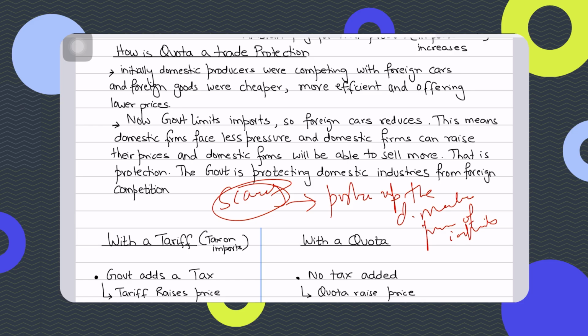Imported cars are part of the same Pakistani market, right? They're sold in Pakistan. So, because imported cars are part of the same market and they are competing with domestically produced cars, the restriction on imports through a quota protects domestic firms because it reduces foreign competition now. And this gives domestic producers more market power, allowing them to raise the prices of their own cars as well. Because now consumers have fewer alternatives. They can only get 100 cars.